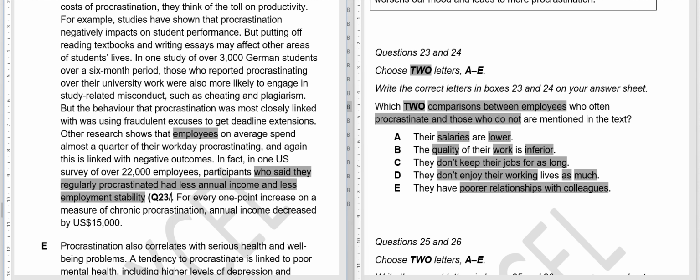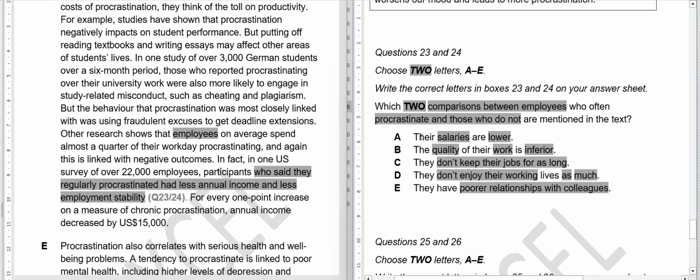Question 23, 24. Yes, the answers to these questions are A: their salaries are lower. Yes, less annual income. So this is your answer.